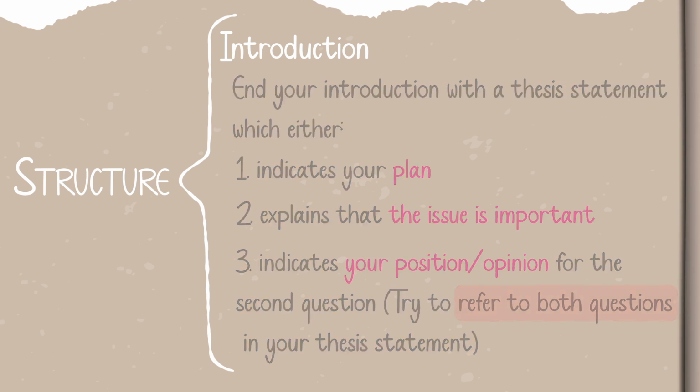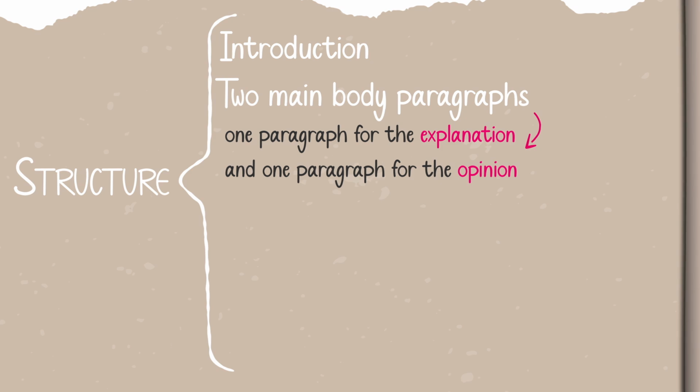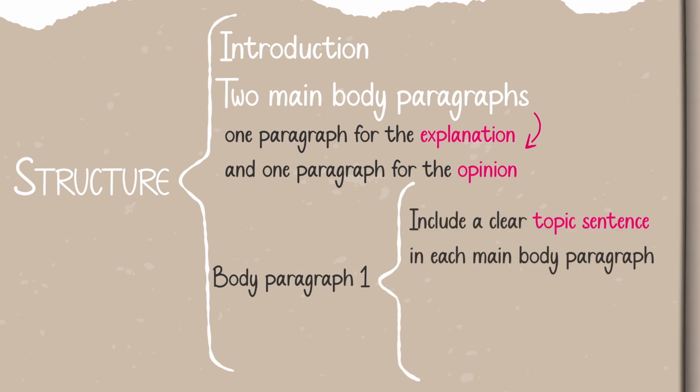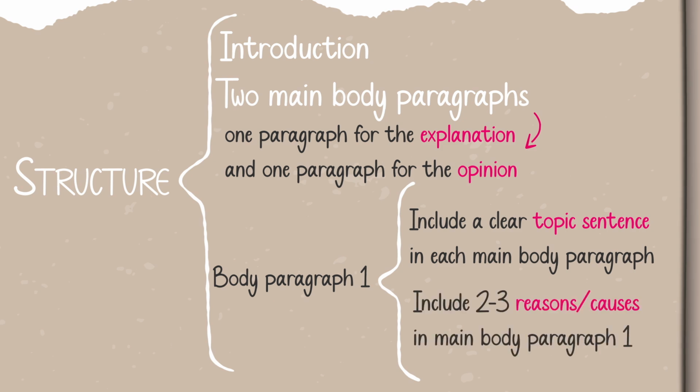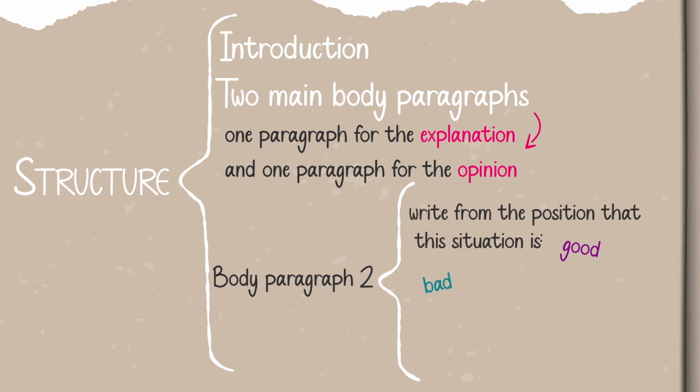thesis statement. And then you write two main body paragraphs, one paragraph for the explanation and one paragraph for the opinion. And do not forget to include a clear topic sentence in each main body paragraph. And then you have to include 2 or 3 reasons or causes in the main body paragraph 1. And in main body paragraph 2, you'll write from the position that this situation is either good, bad, more good than bad, or more bad than good. So you have 4 options in your second body paragraph.